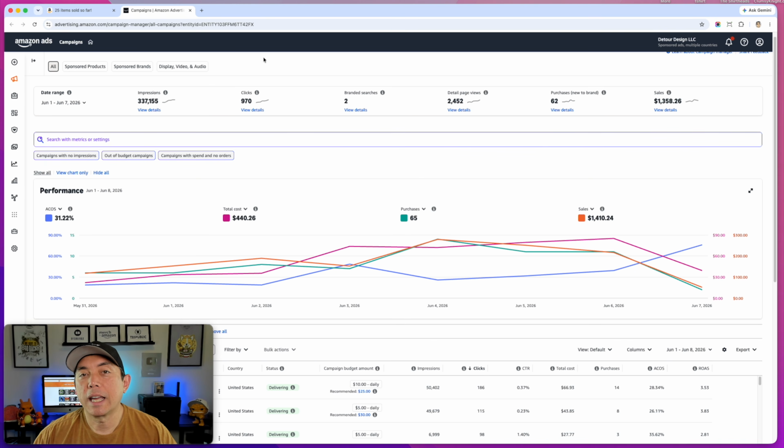But before you pick an ad, you might be wondering, what should I put ads on? And you should pick a design or product that has gotten sales already. The reason for this is ads amplify your sales. Now, if you don't know what's selling and if it's going to sell or not, you really don't want to put ads on it yet until you have proof that people actually want to buy it. And because you have sales on these products, that's proof that somebody wants to buy that product. In fact, I would pick the products that have the most sales on it, because that's an even better indication that people want it, right?